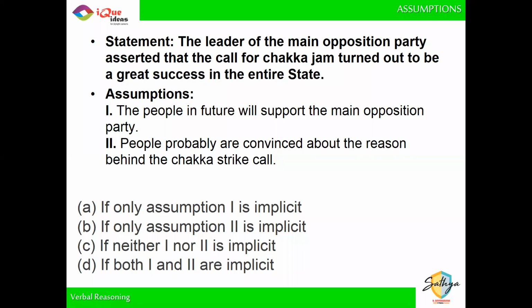Chalo, let's take a look at it. The leader of the main opposition party asserted that the call for Chakka Jam turned out to be a great success in the entire state. Okay. First assumption, the people in the future will support the main opposition party. Now, I am just saying that the Chakka Jam that was done was successful. Even if I don't assume that they will support me in the future, this statement is still valid.